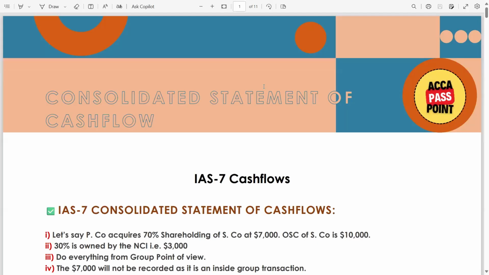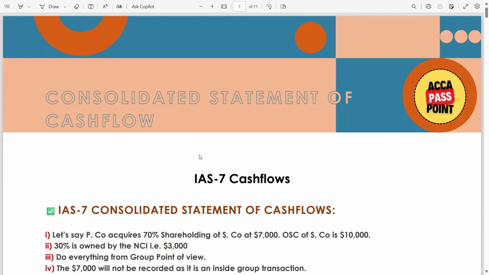So in today's lecture, we are going to start the consolidated statement of cash flow. In the previous lectures, we have covered the basics of consolidation, then the consolidated statement of financial position and the consolidated statement of profit and loss with other comprehensive income. We have solved so many past paper questions and examples for each and every topic as well.